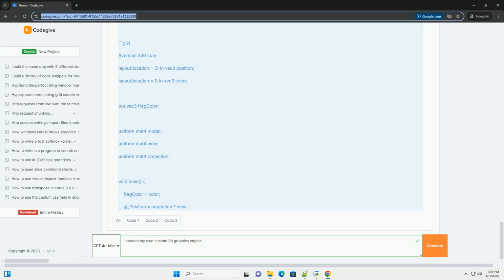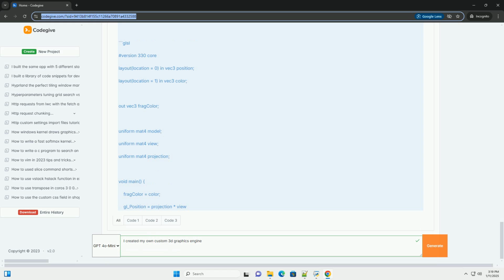Conclusion. You now have a basic setup for a 3D graphics engine that renders a colored triangle. This simple engine can be extended in many ways, including adding 3D models using libraries like Assimp, implementing texture mapping and lighting, creating a camera system for navigation, adding support for user input to interact with the scene.